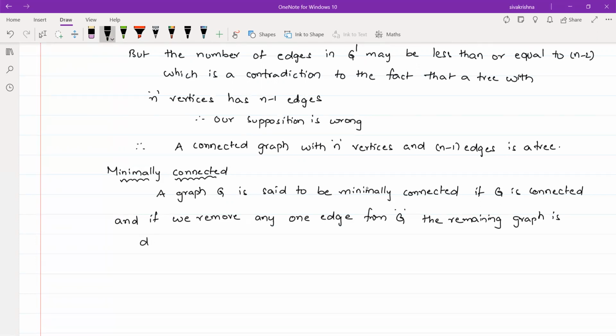So the remaining graph is disconnected. Then we say that that particular graph is a minimally connected graph.